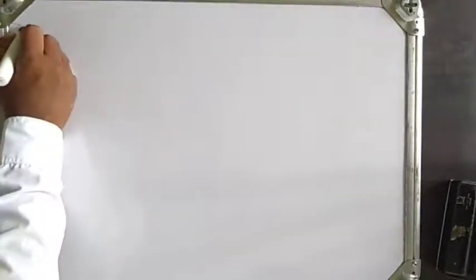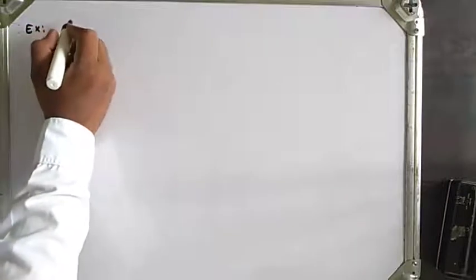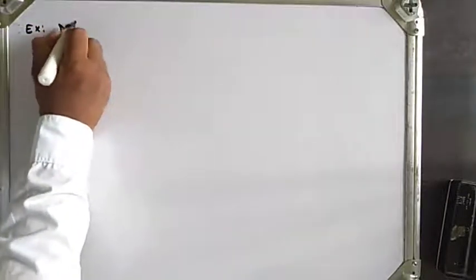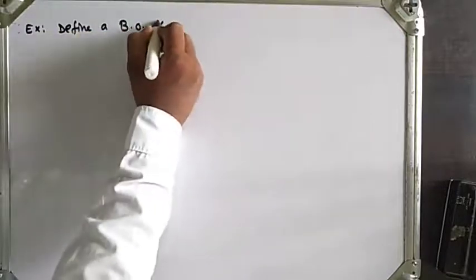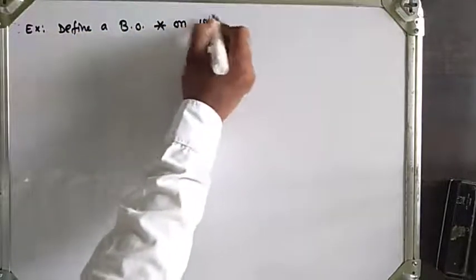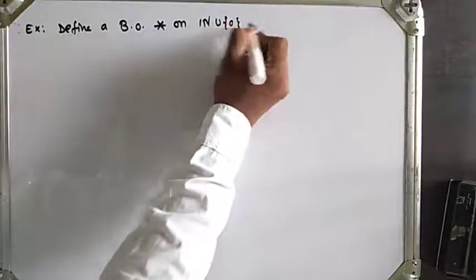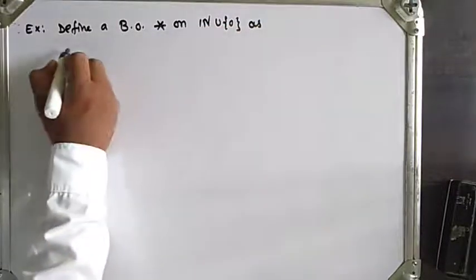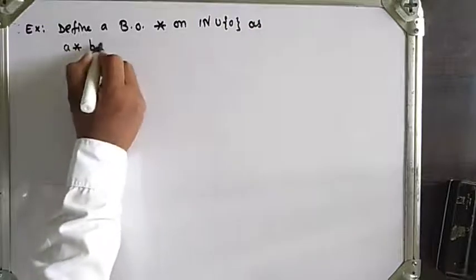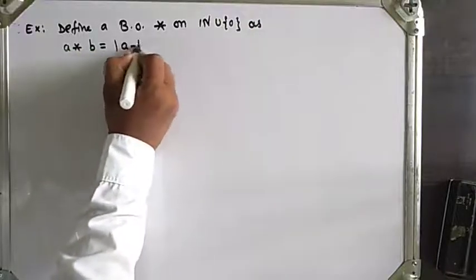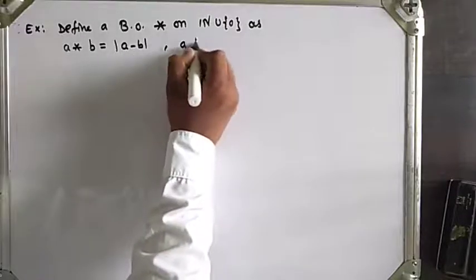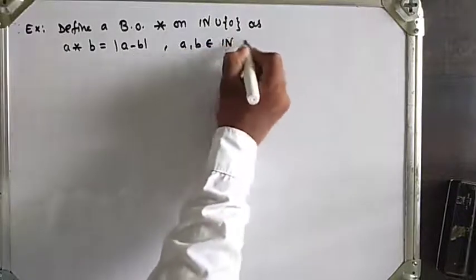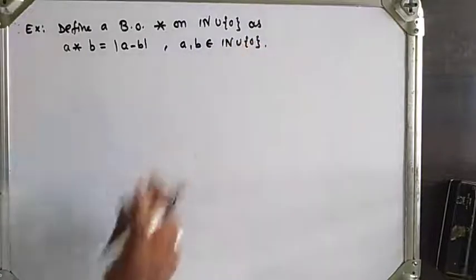Let's see another example from the exercise. Define a binary operation star on natural numbers union singleton 0 as a star b is equal to mod a minus b, which is the absolute value of a minus b, where a and b belong to natural numbers union singleton 0.